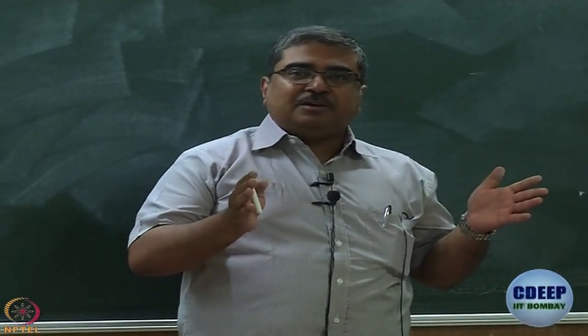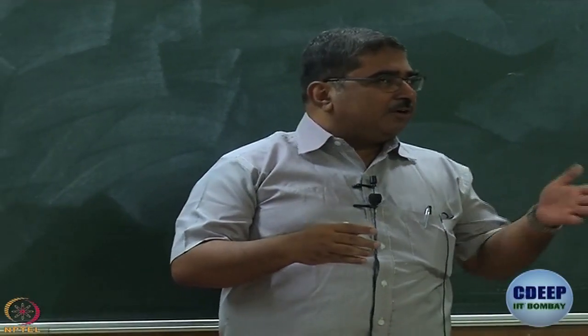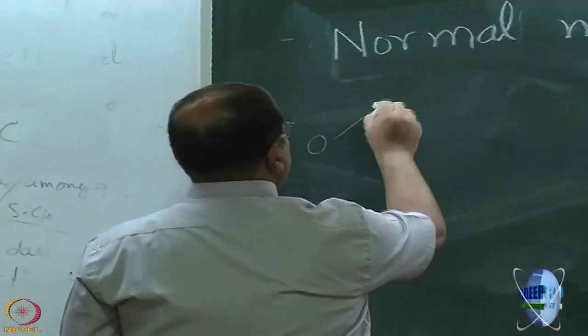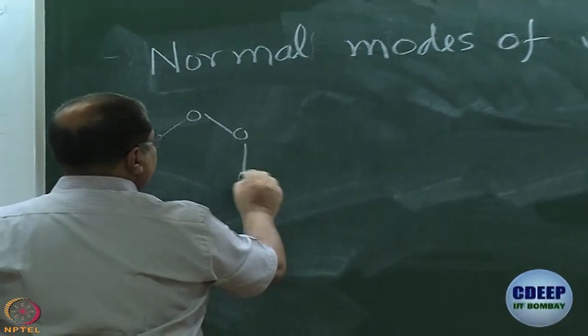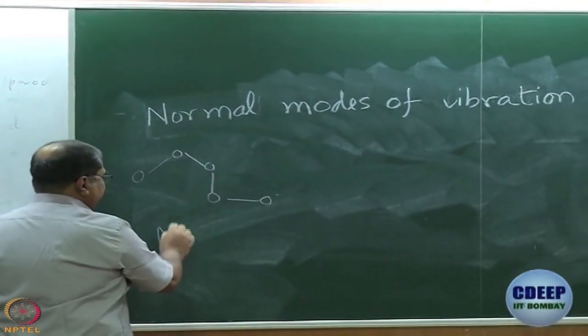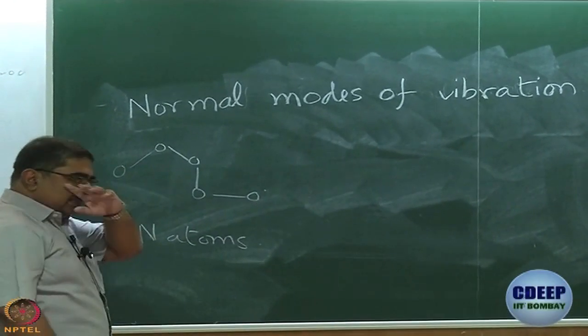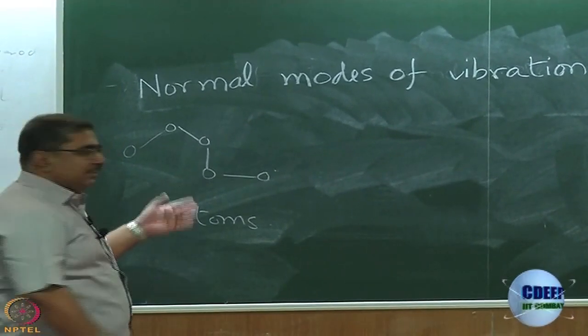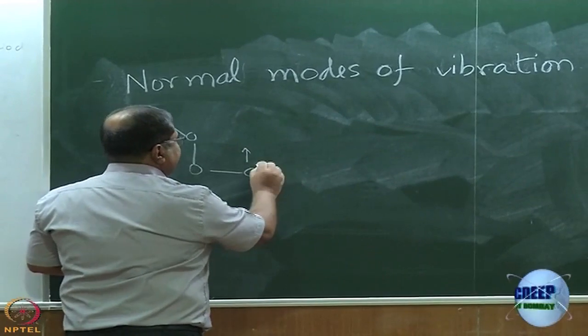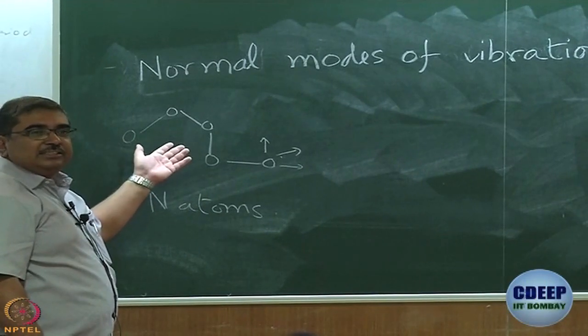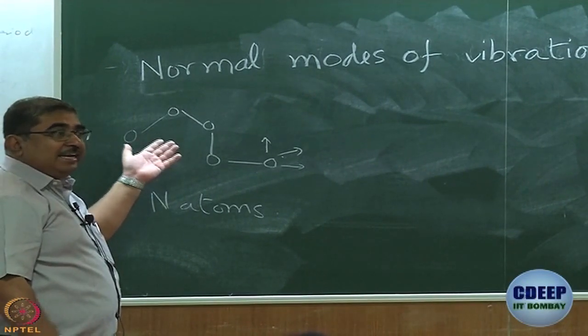You might remember from your elementary physics course, or maybe you have studied it in a thermodynamics course in chemistry as well, that when I have a molecule with say n atoms, some molecule like this, n number of atoms, the way you formulate the problem of motion of these atoms is you consider 3 axes to be associated with each of these atoms. So, what is the total number of coordinates? 3n number of independent coordinates.